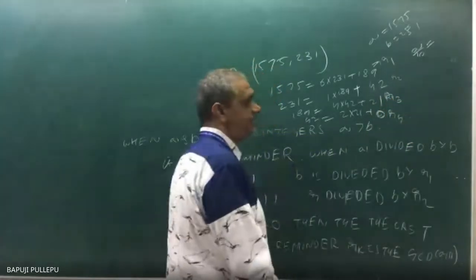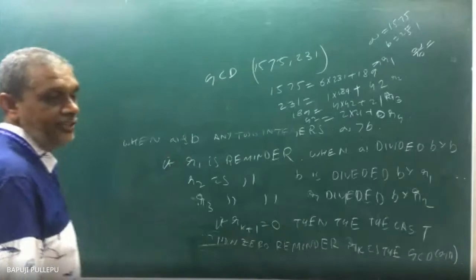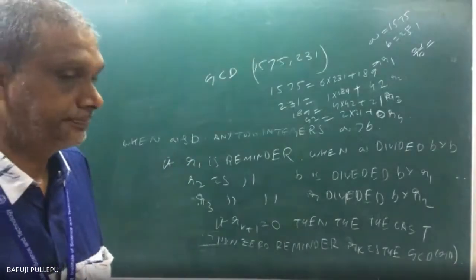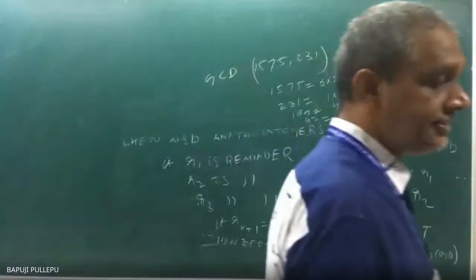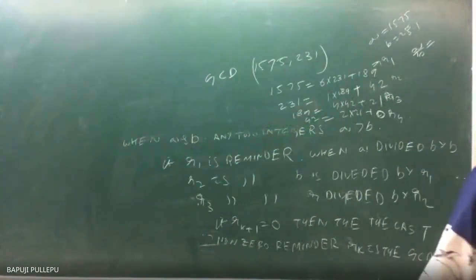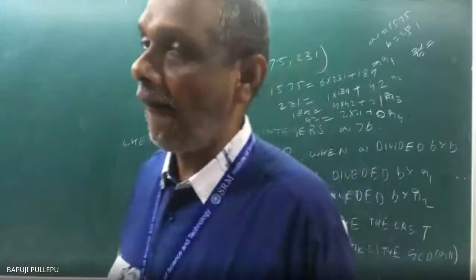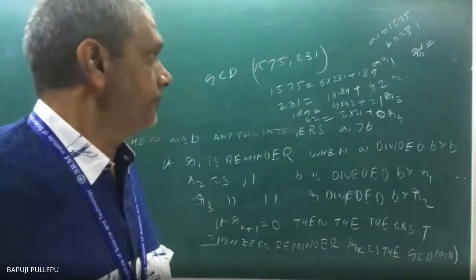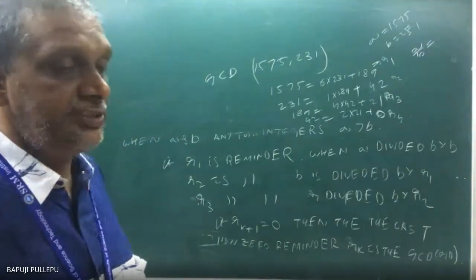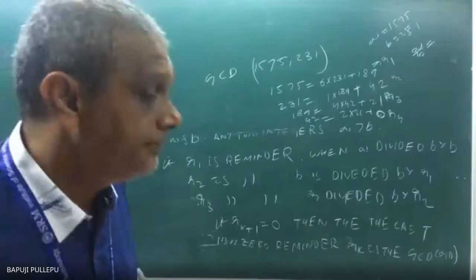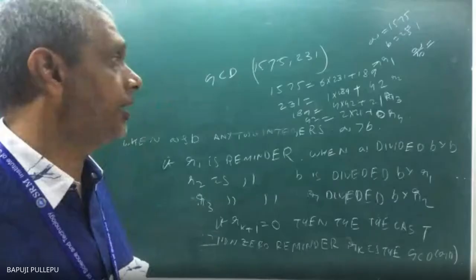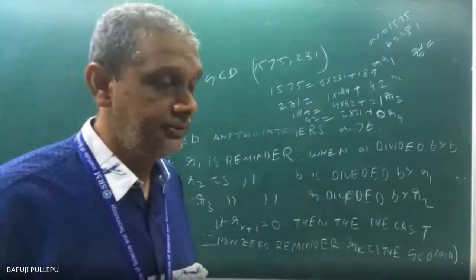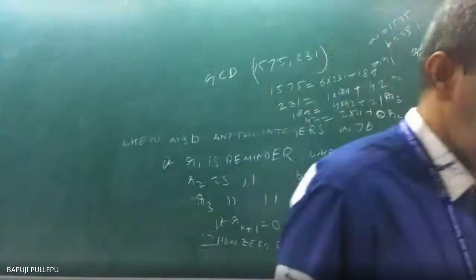My R4 is 0. Now who is the GCD? R4 is 0, sir. So 21, sir. R3 is my GCD. Reaching or not? Any problem?